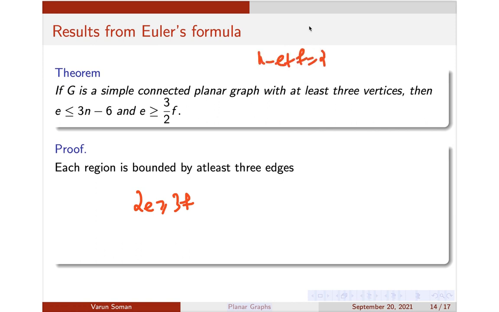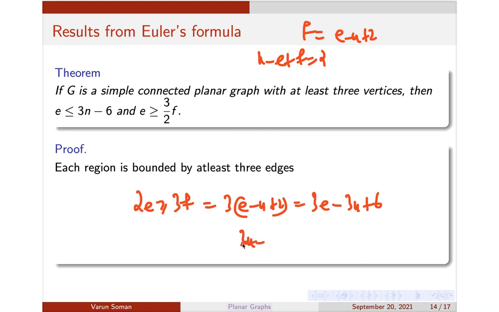Or you can say that f is equal to e minus n plus 2. If you use that result here, this is actually 3 into e minus n plus 2, that is 3e minus 3n plus 6. If you rearrange, you can get 2e is greater than or equal to 3e minus 3n plus 6. Rearranging, you will have e is less than or equal to 3n minus 6. So this is from the Euler's formula.